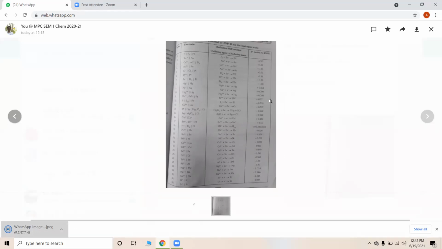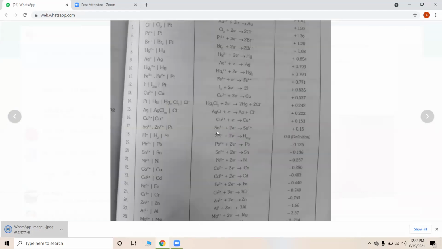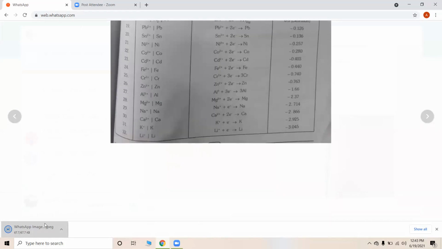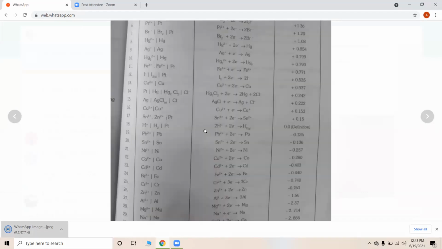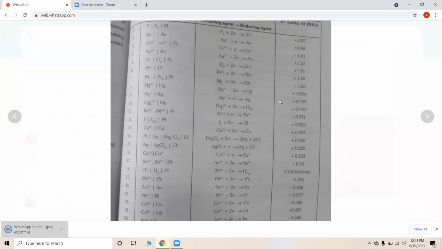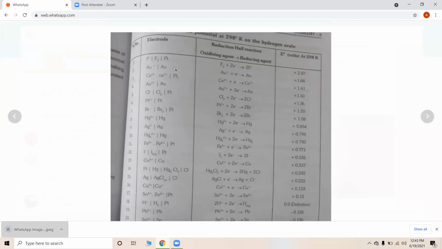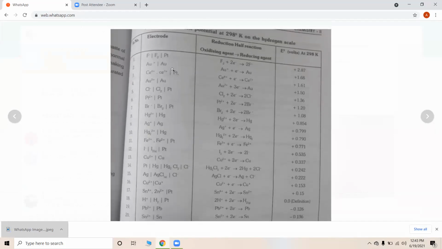Can you see this picture here? Can you see the screen? There is no need of downloading it. In this picture, fluoride is having more reduction potential. In some textbooks, it is reverse.